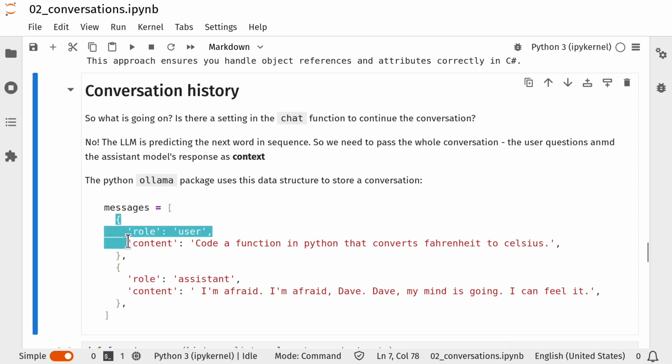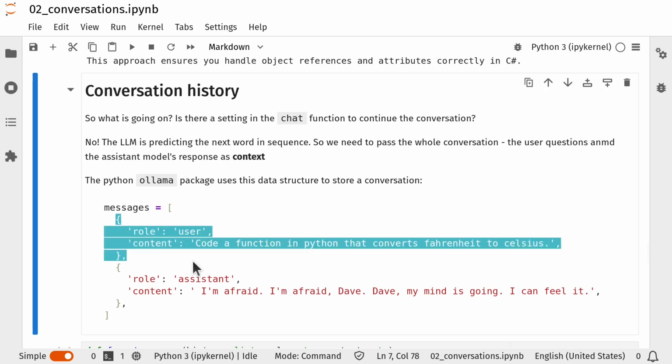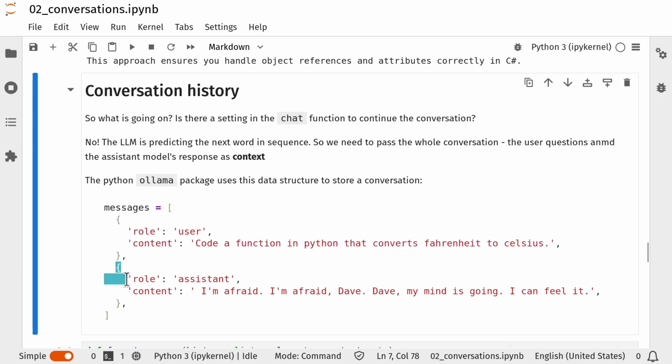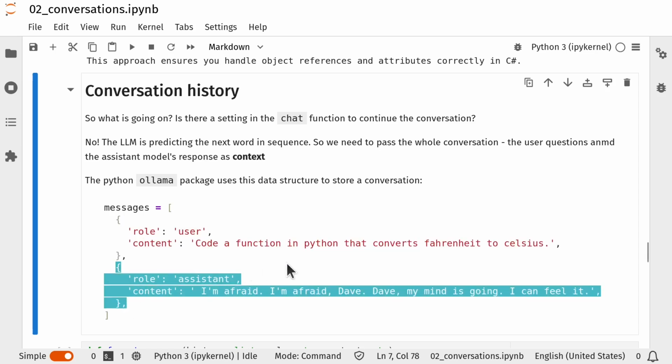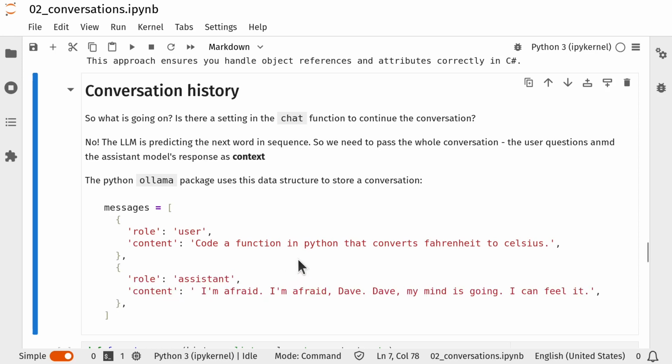So we have our initial prompt or query to the language model, and back from that will come the language model's response. And we can append that to the messages list. But this time we specify that the role is the assistant model in this case. And we append the response to the content key.